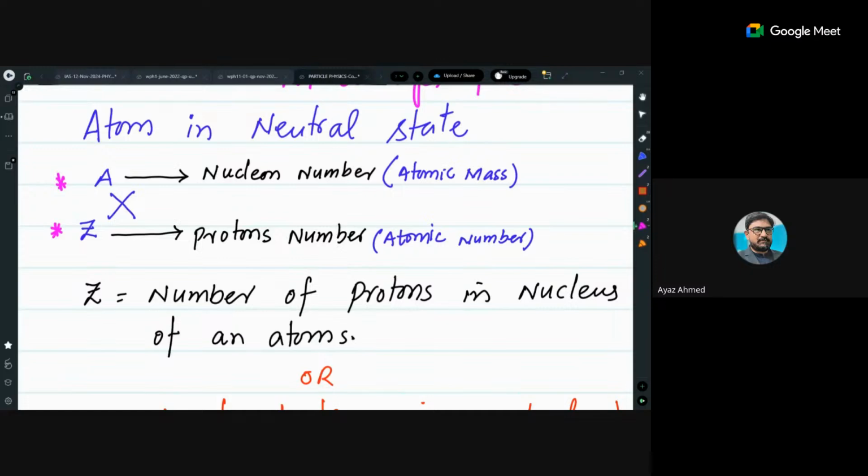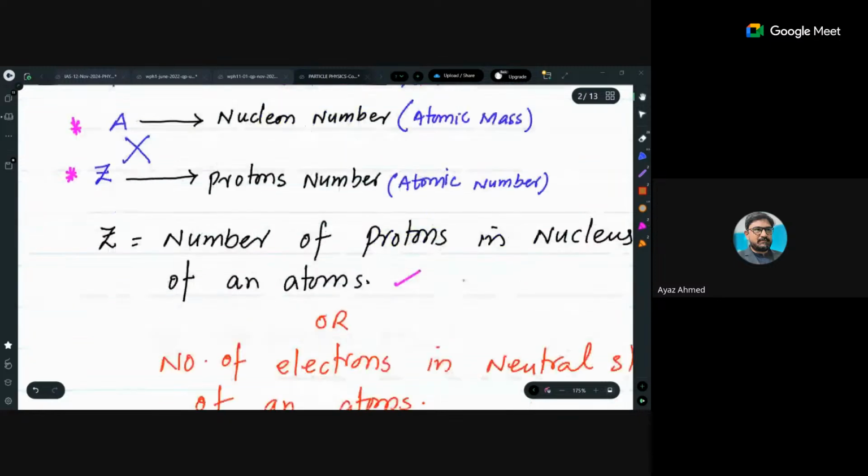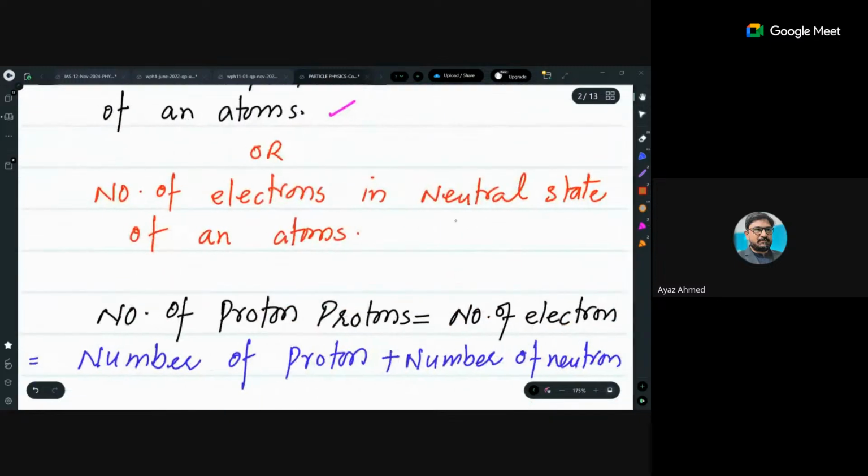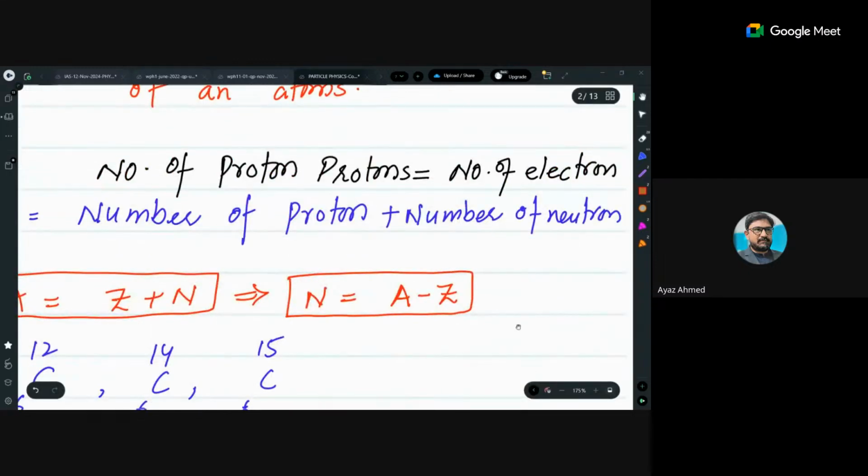The number of protons in the nucleus of the atom is Z. Protons are represented by Z. I have written it in my notes as well. The number of electrons in the neutral state of the atom is equal to the number of protons.